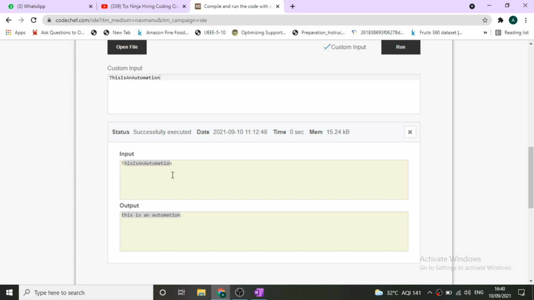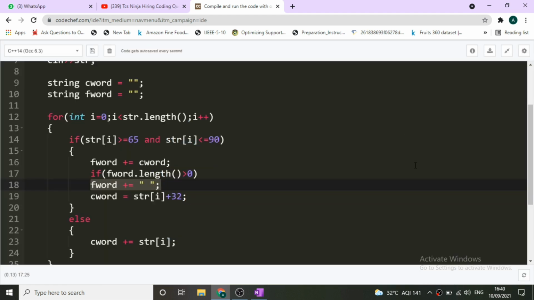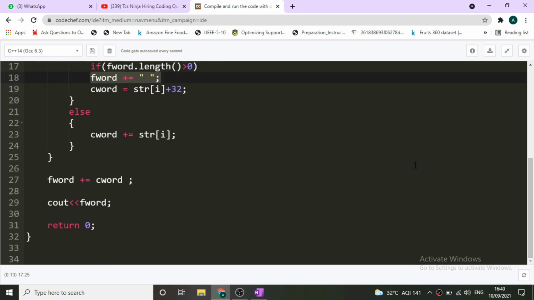So now this camel case has been converted into a sentence with words separated by spaces, and all the capital letters have been converted into small letters. So I hope now this code is clear to you. Now this will pass all the test cases that will be given to you. I hope you understood the question, the approach, and then the code of this question.